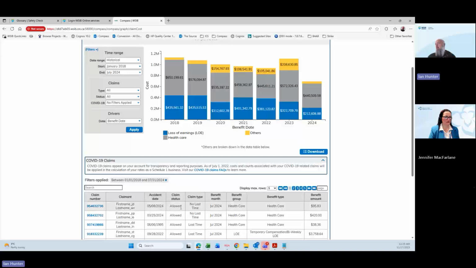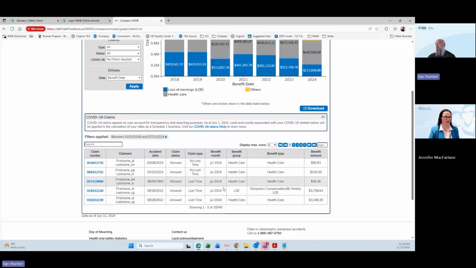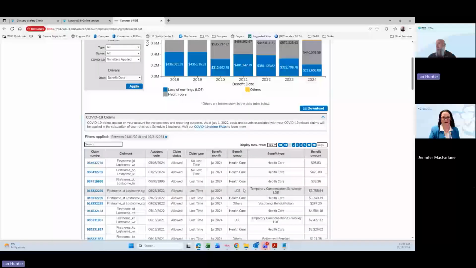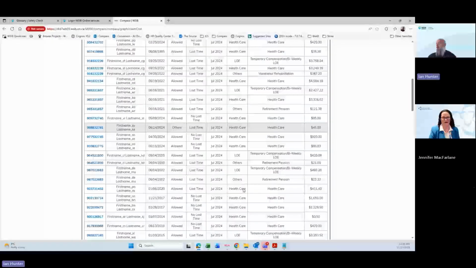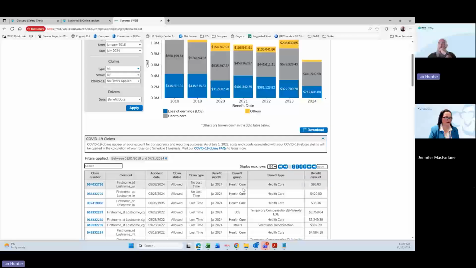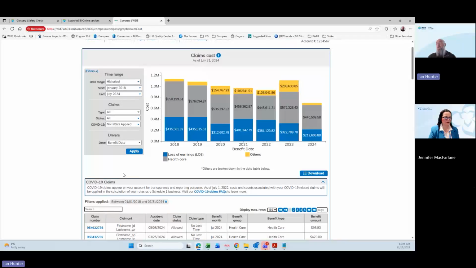When you get down below, you'll see that others will be broken down into a further level. We just typically roll it up to others because not everybody has the other bucket, or it's very small, so we just roll it up, but the details are down below. You can change this view to see a number of different rows below here. But like I said, all the graphs are set up the same. So you can see that this graph looks exactly the same as the other one did. We can change the way that we're looking at everything.